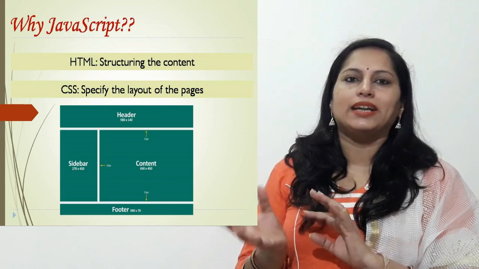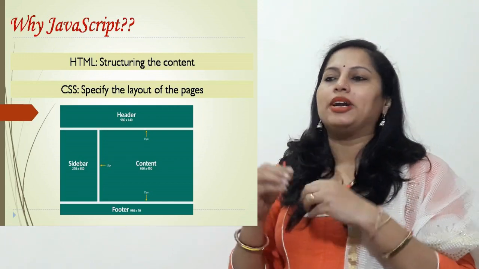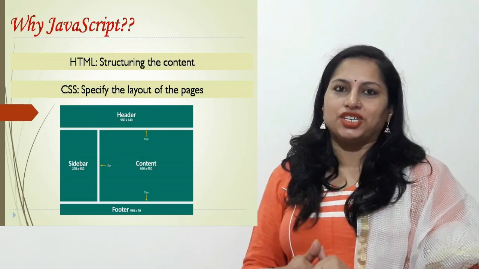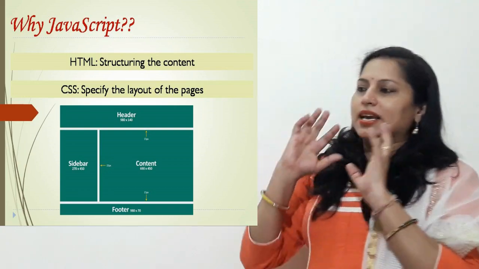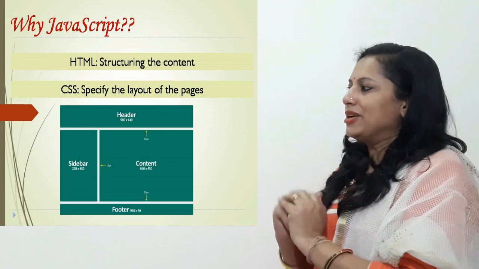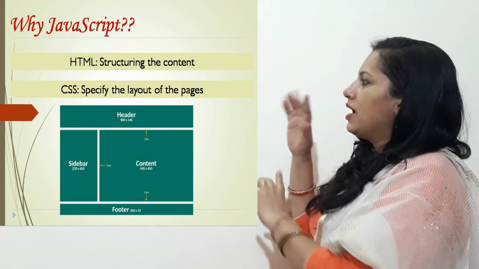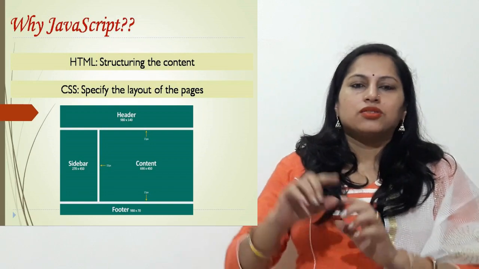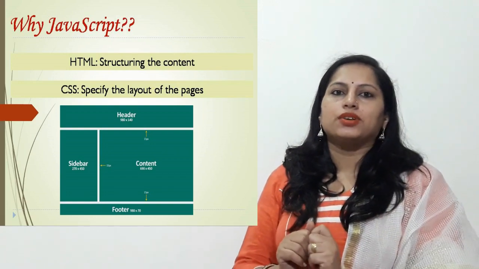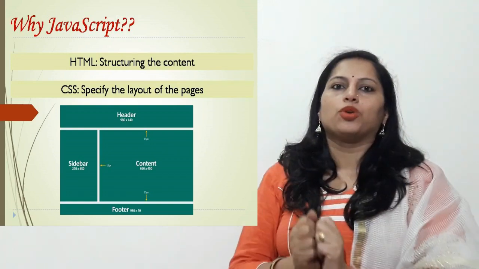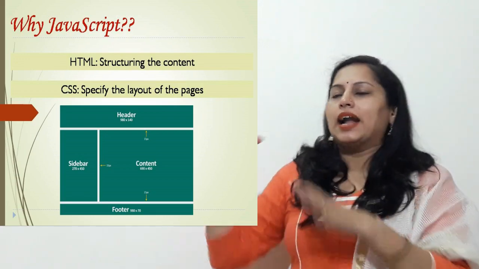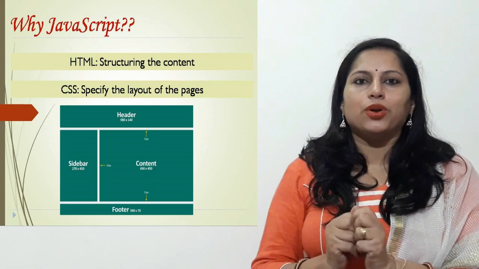Which type of content, and how the content should be displayed on the web page, is described by HTML. Now let's take what CSS was doing. Basically CSS was creating the layout of your page. On your page you want to describe that first of all I want to put a header, I want a sidebar, I want a footer, and next I want a content window.